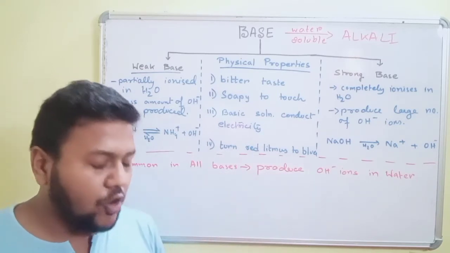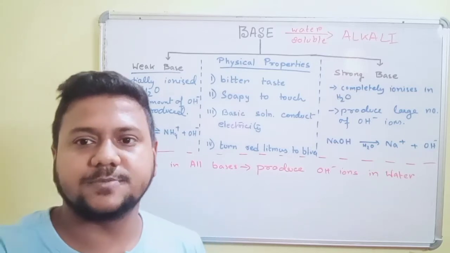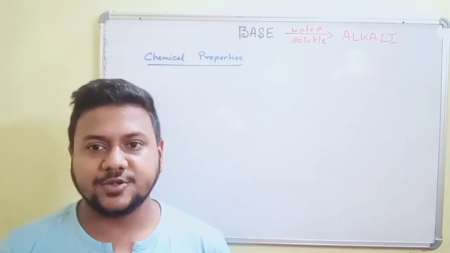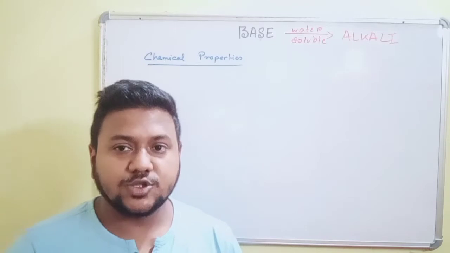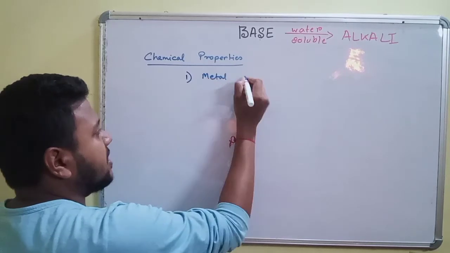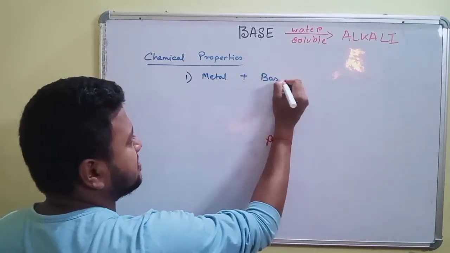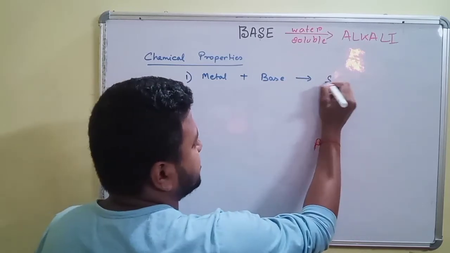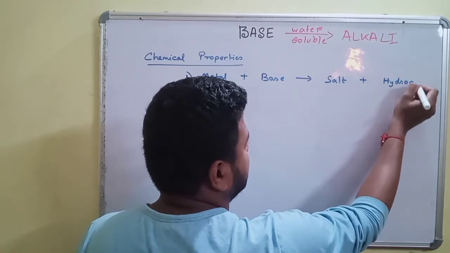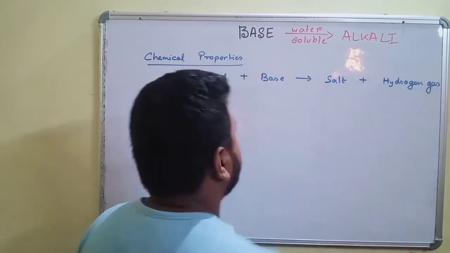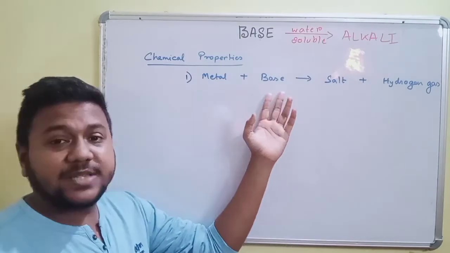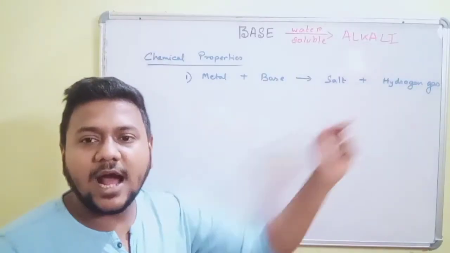Okay, now let us go forward to some chemical properties of base. In the first chemical property, we are going to see a reaction of a metal with a base. So let us write the equation where a metal reacts with a base to give a salt and hydrogen gas. So, similar to acids, metals react with bases to give a salt and hydrogen gas.